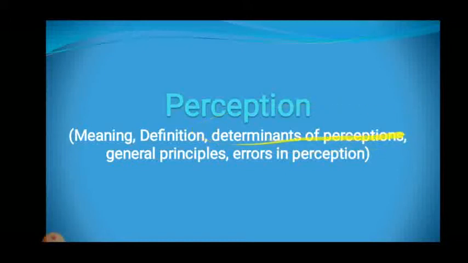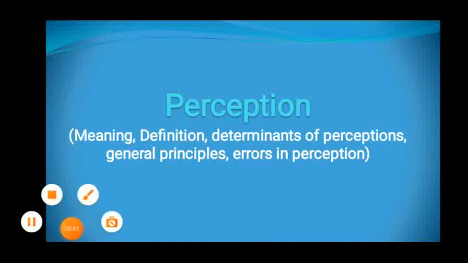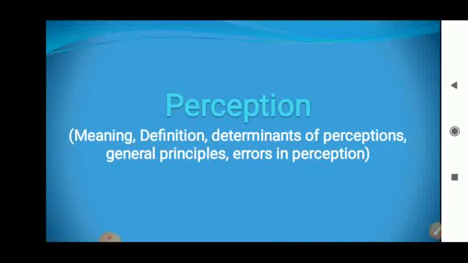Determinant means the element of perception. 7 elements are there, and the second one is the principles of perception. So both the things we are going to study in detail. In this video we are just going to focus on determinants, and in the next video we are going to focus on general principles and error in perception. Currently we need to prepare for this topic.